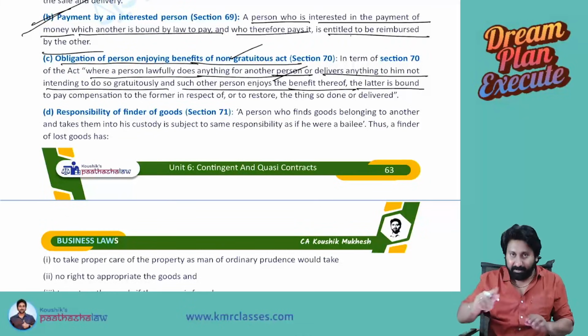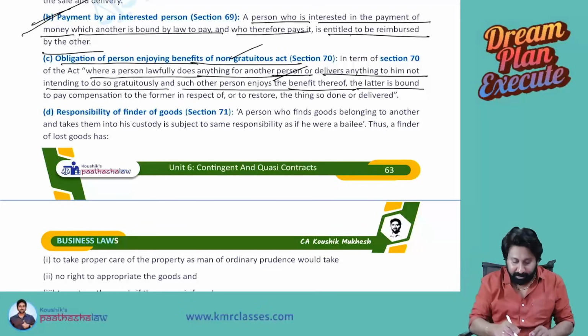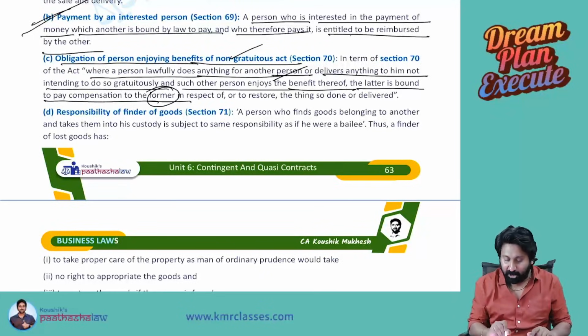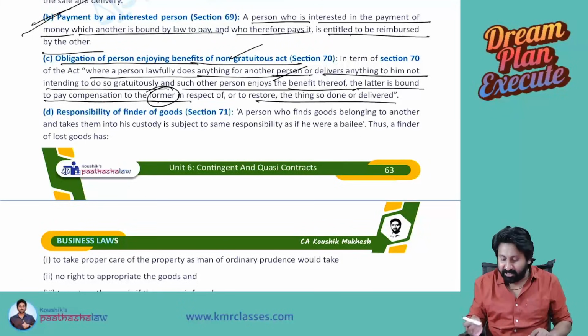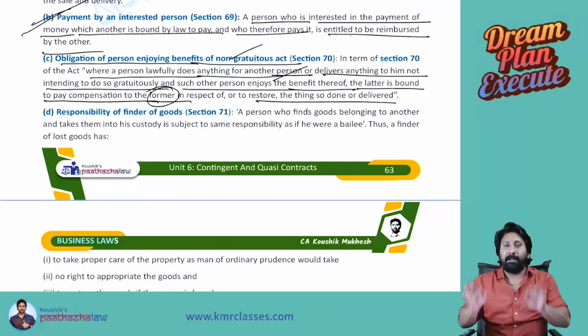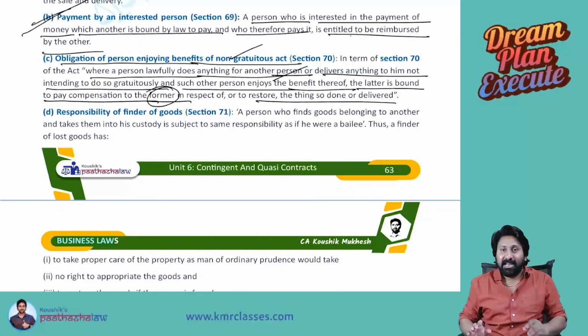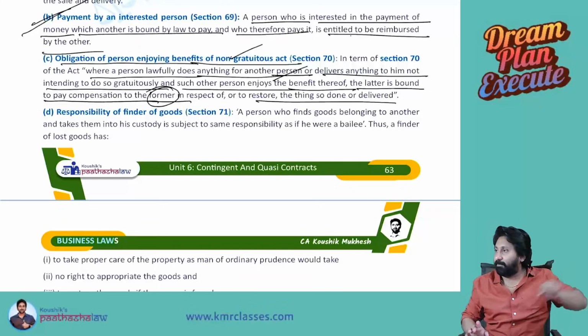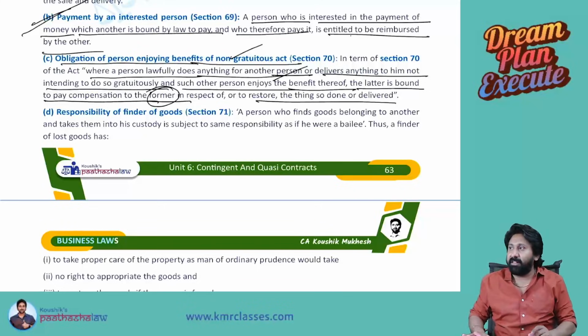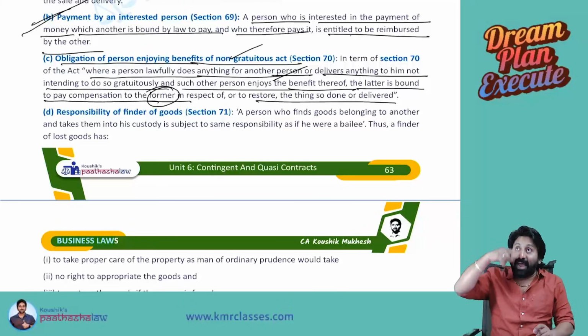Simply, you have to give back the benefit to him, because it is not yours; it belongs to that particular person.